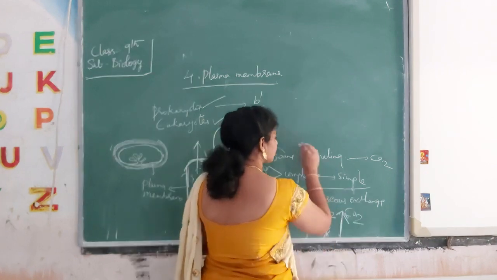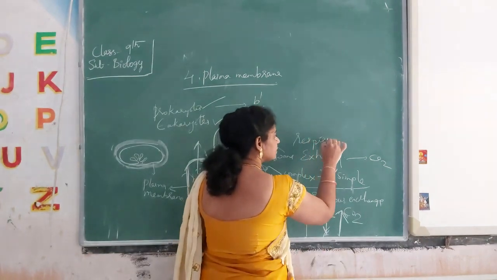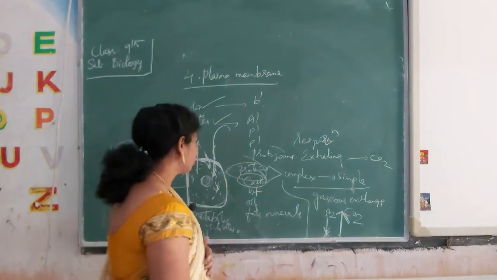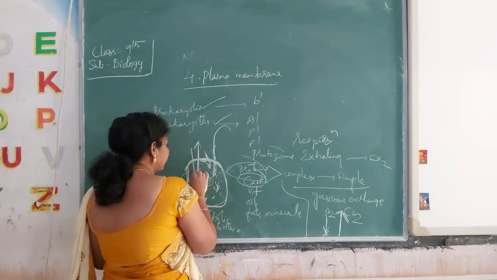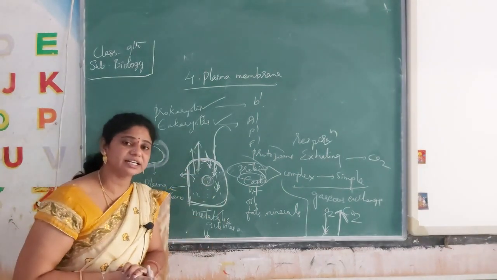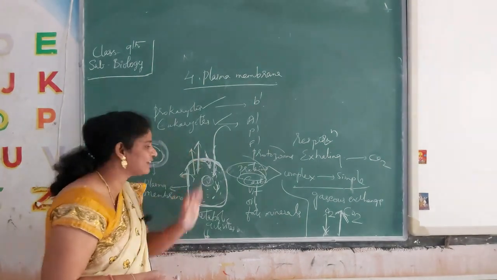During the respiration process we exhale carbon dioxide outside. So it diffuses outside and inside, the process of diffusion occurs.